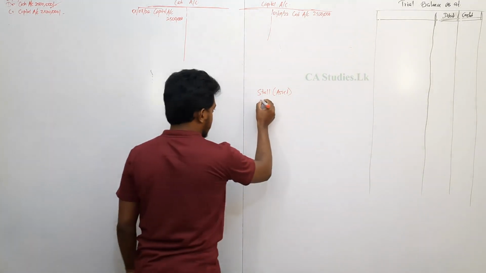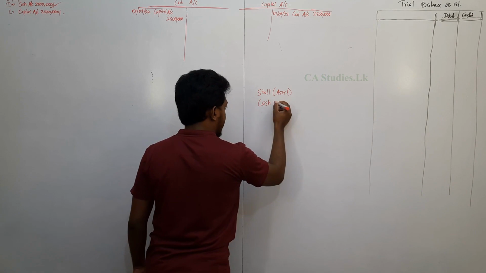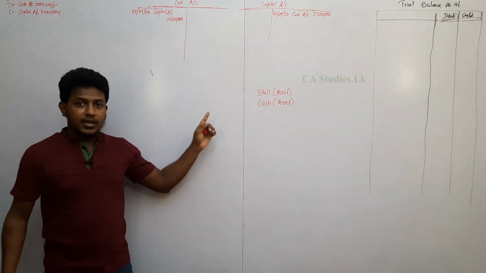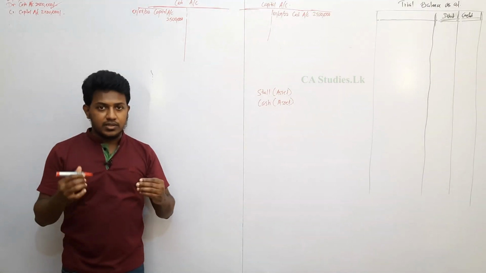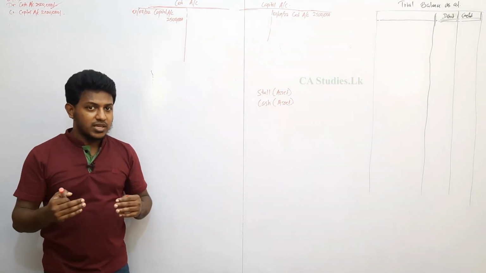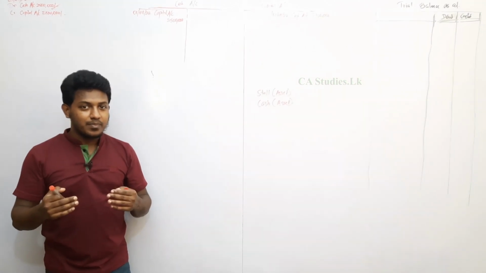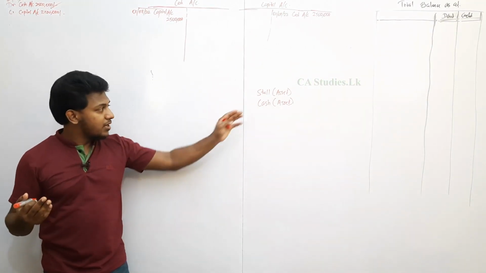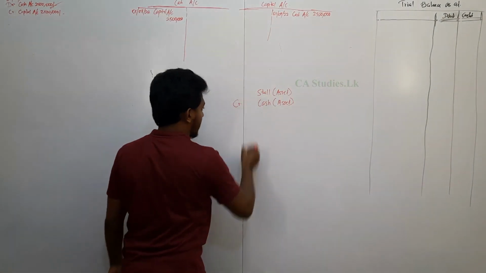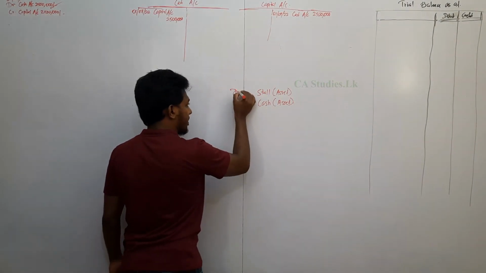A stall. Then cash is given. Cash also is an asset. Cash reduces, right? So if an asset reduces, what? The credit side of the asset increases, right? Therefore cash credit, stall debit.